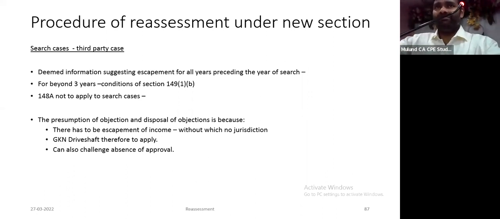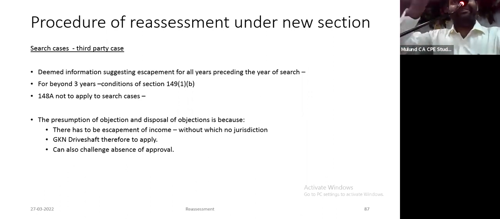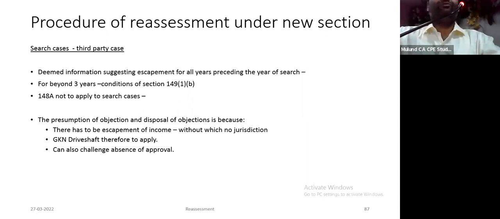So ultimately, somehow, if you are willing to pay 20% and go in appeal, okay. But if you are fearing that something else may get opened up, in that situation, one may contemplate. Why am I presuming that I have to file objections and an order disposing of objections? Because of GKN and Drysafe.